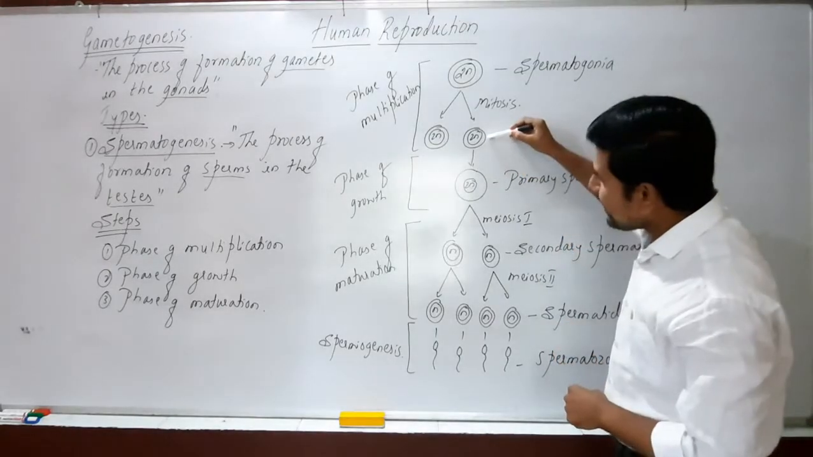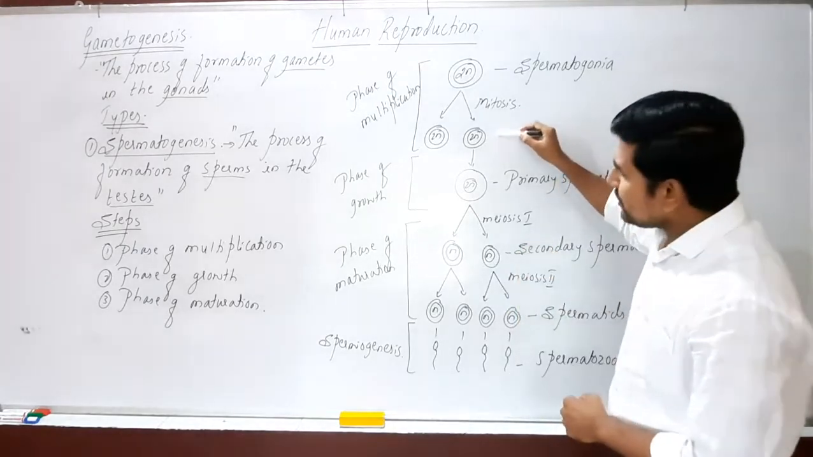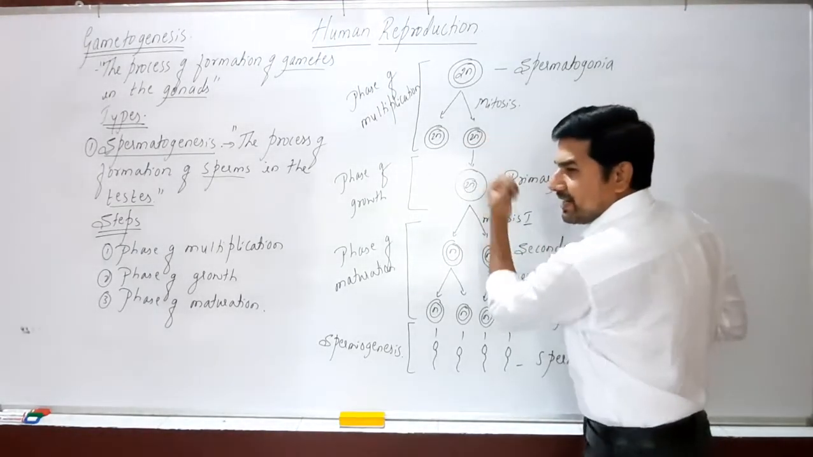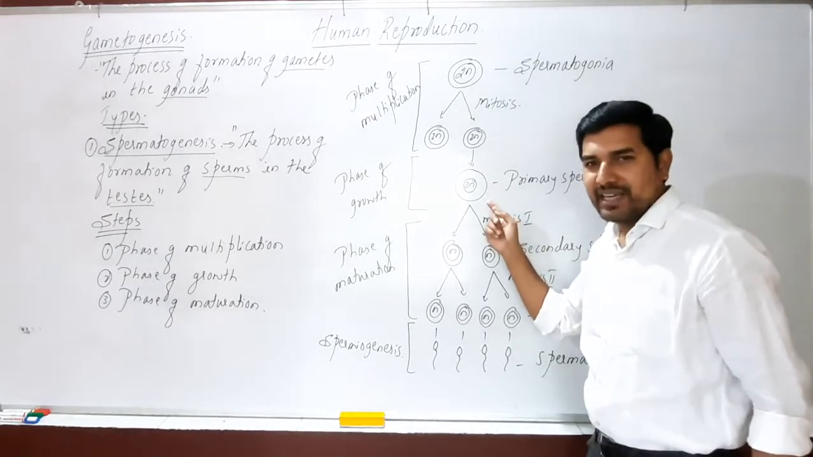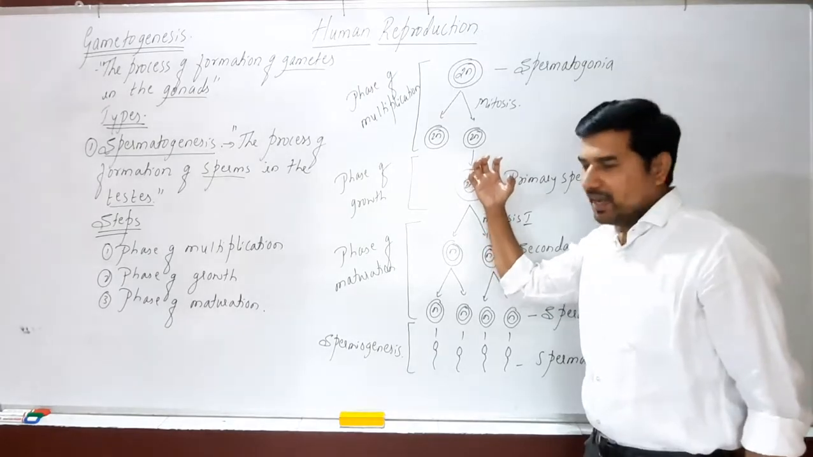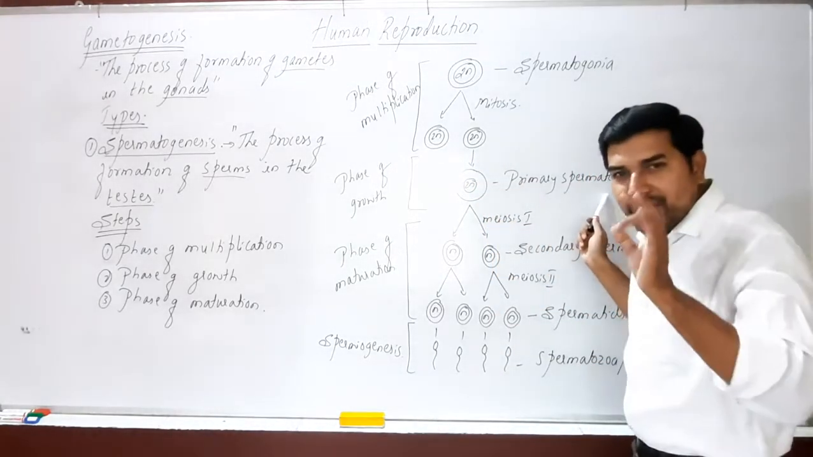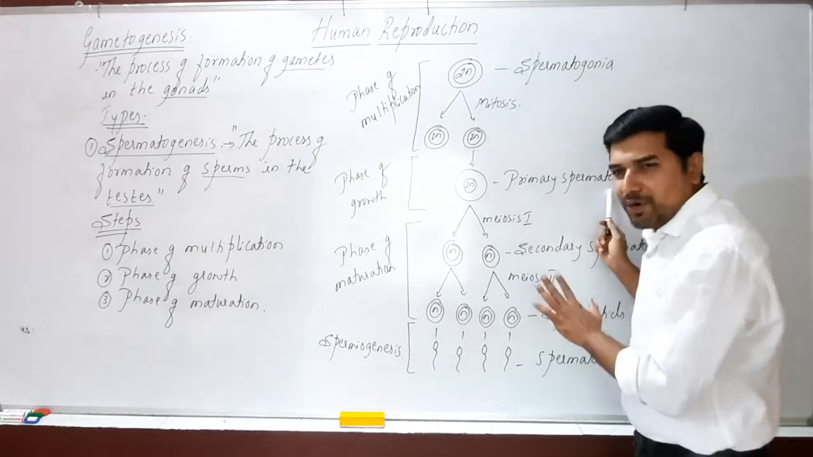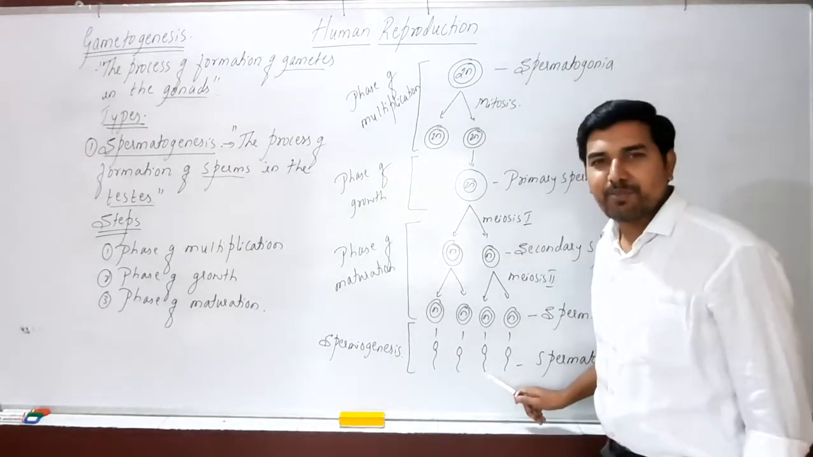Now this spermatogonial cell undergoes the second phase called the phase of growth. Now this cell will increase in its size. So look at the size here. If we compare, the size of this cell will increase a little bit, and now this cell is called a primary spermatocyte. Remember, the primary spermatocyte is the cell that produces the sperms.